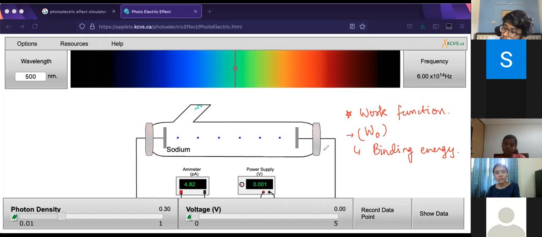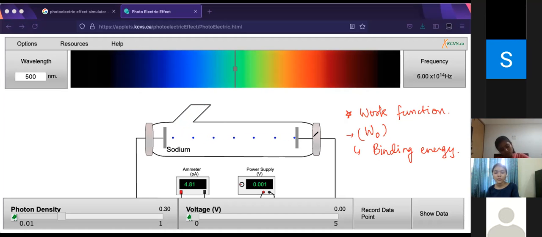The work function is different for each metal, right? Yes, that's another important point. It is a characteristic of the metal, so it depends purely on what metal you're taking. Sodium will have a different work function, potassium will have a different one, cesium a different one, and iron will have a completely different work function. So it's a characteristic of the metal.